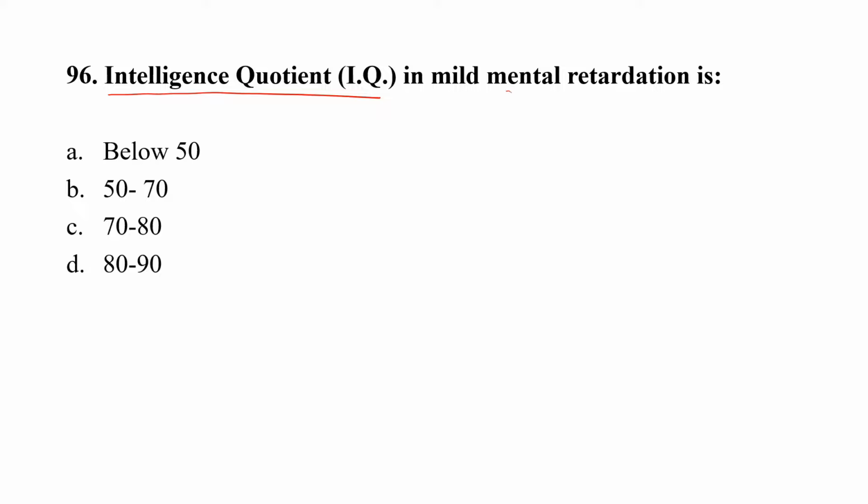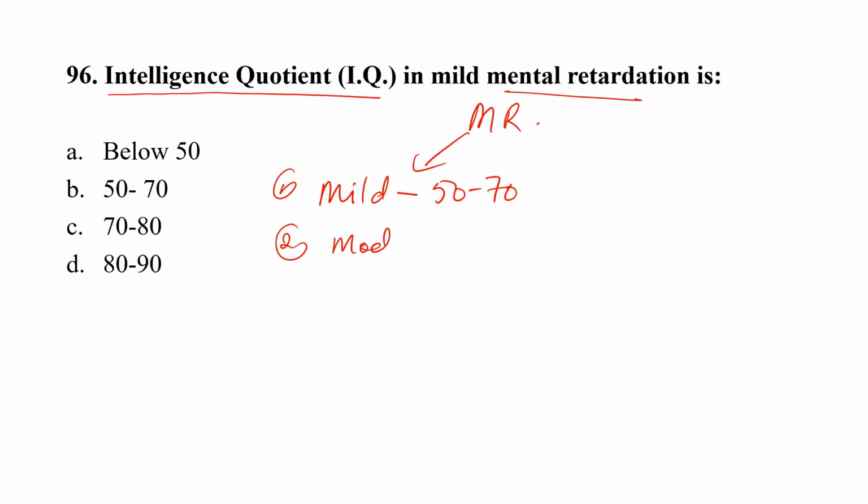Mental retardation, MR, is classified based on intelligence quotient into 4 types. First one is mild, which is 50 to 70. Second is moderate, which is 35 to 50.